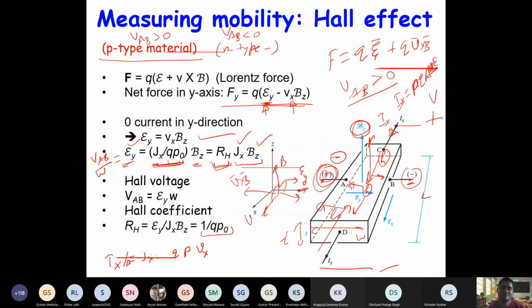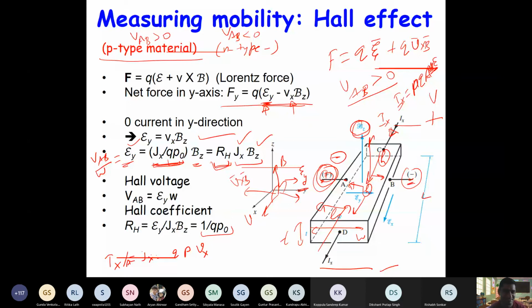What about intrinsic? Anybody can tell me what about intrinsic? What will happen in intrinsic? VAB will be positive, negative, or zero? Please, quick answer. Zero. Yeah, please go ahead. Zero, sir. Zero. Very nice answer.